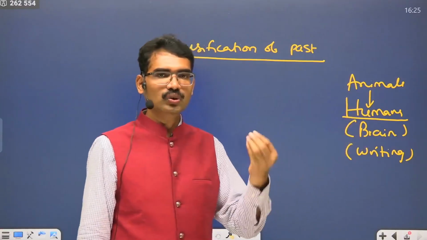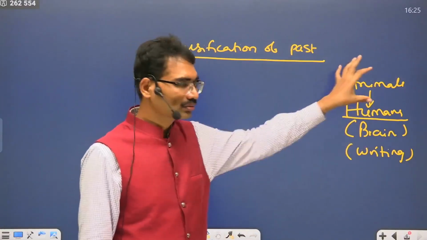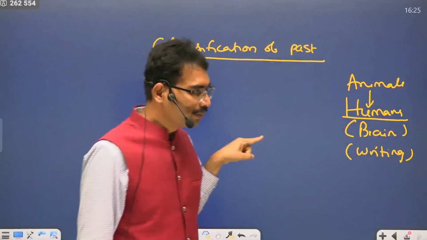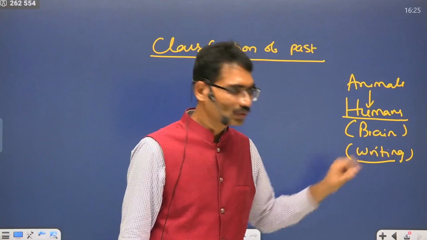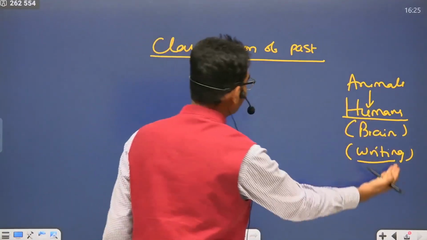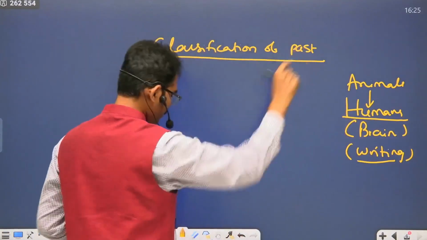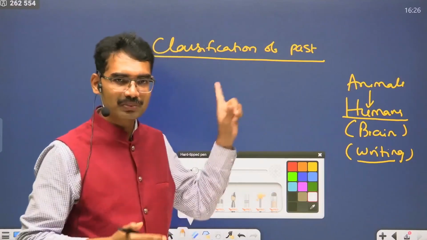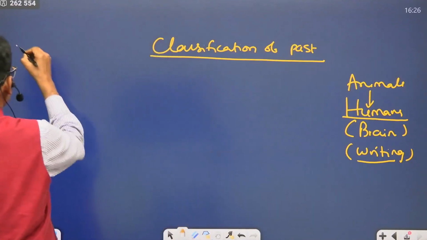That's how today whatever science we are understanding was given by our ancestors long ago, but we are getting that information through this technique, the writing technique. Based on writing, our past itself is classified into three segments. A prelims question is coming. Three segments.